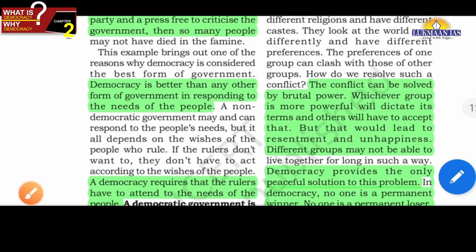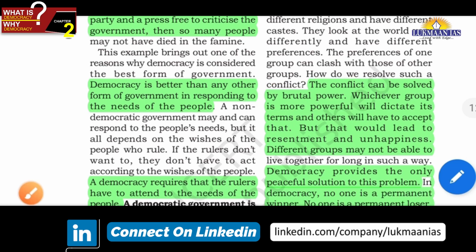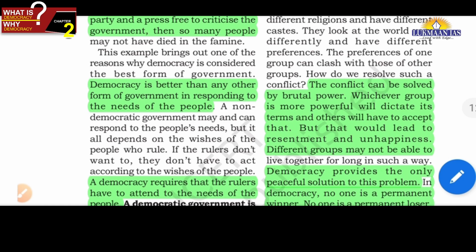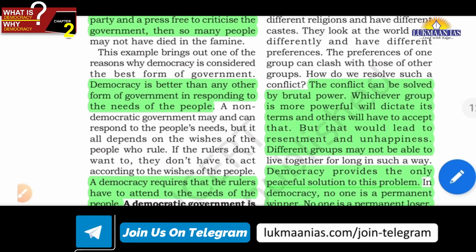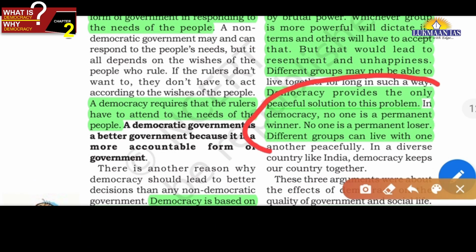Otherwise the majority who are in power will be using brutal power, and when brutal power is there, the society will have disturbed peace, the social harmony will be disturbed. But when discussion and dialogue is there, then conflict resolution can also be there, a give and take basis of consensus can be built. So conflict resolution is also one very important aspect where democracy can be supported, friends, particularly in India where so much diversity is there. Democracy provides the only peaceful solution to this diversity in India, to accommodate the various shades of opinion and the various interests of the people. Okay, this is the thing.